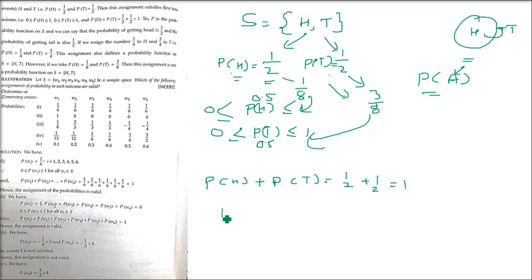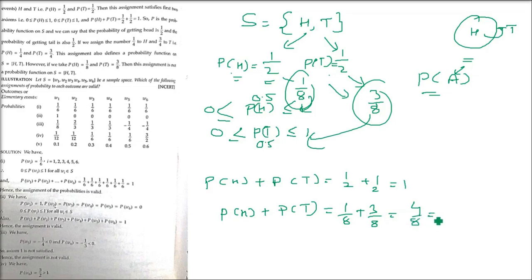So the first thing is, 1 by 8 and 3 by 8, if you find out the value, they will be between 0 and 1. It is quite easy to see here. 0.25 is what 1 by 8 will come to. So this is very easy. But when we add them, P(H) plus P(T), it has to come to 1. But it is not coming to 1.